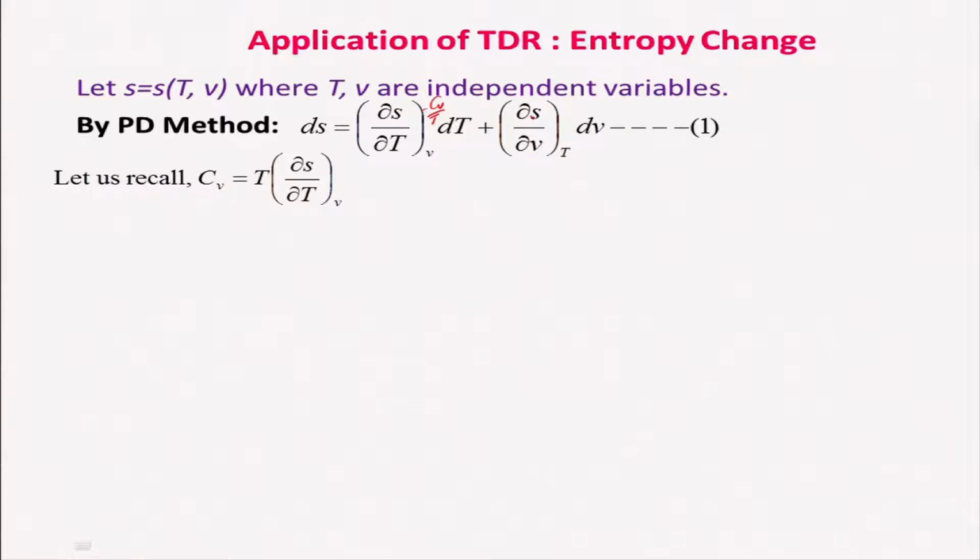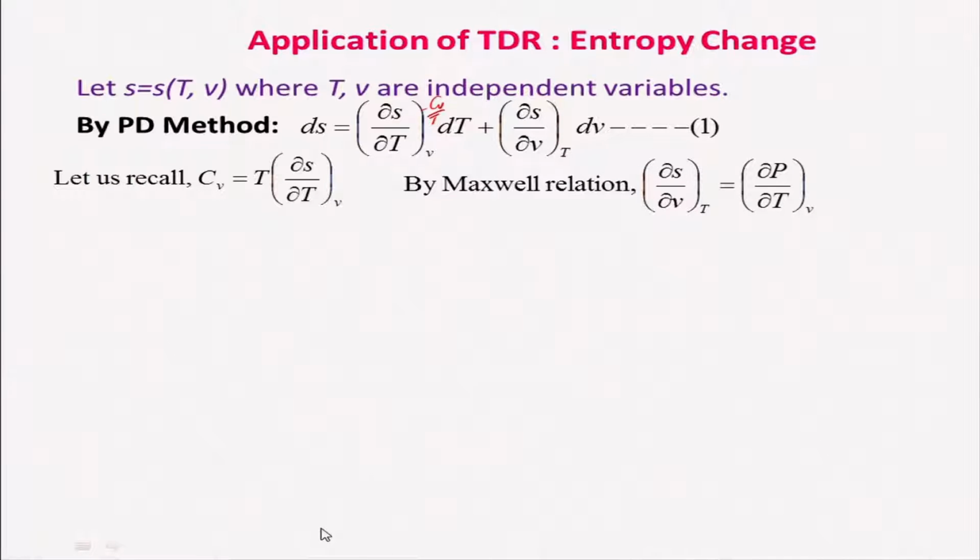And for dou S by dou V at constant temperature, from the Maxwell relation we know it is nothing but dou P by dou T at constant volume. We can use the Maxwell relations here.